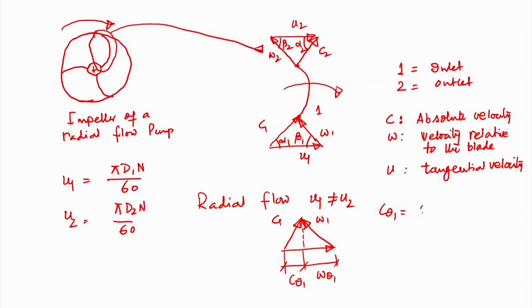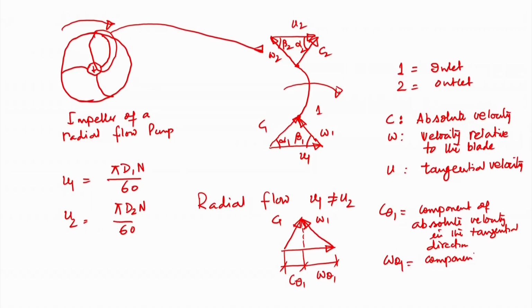So, C theta 1 is the component of absolute velocity in the tangential direction. Similarly, W theta 1 is the component of relative velocity in the tangential direction.